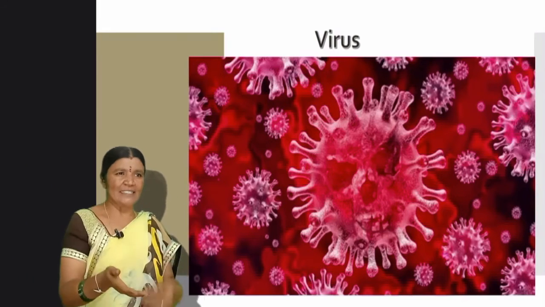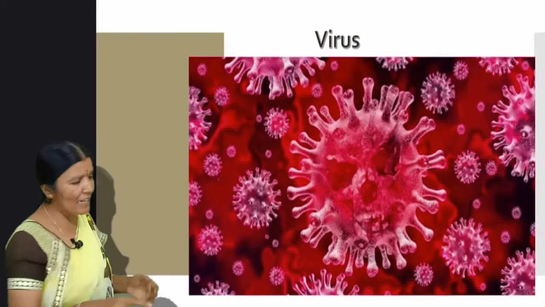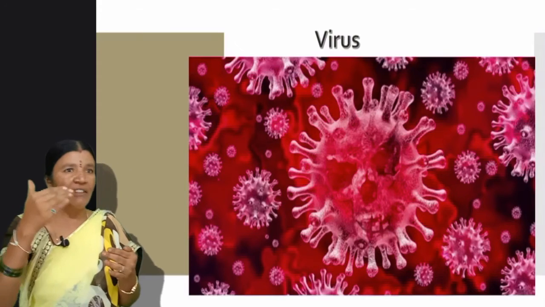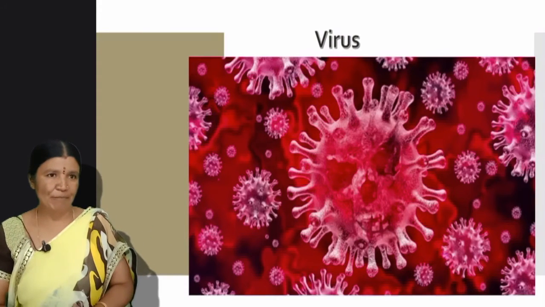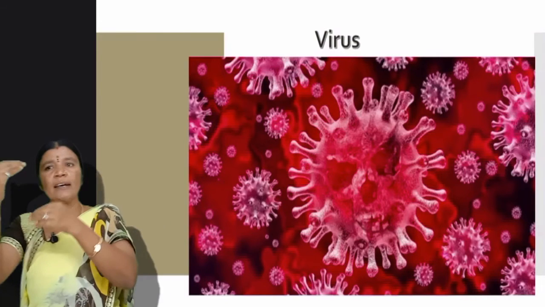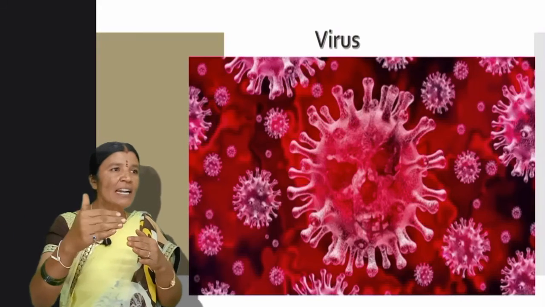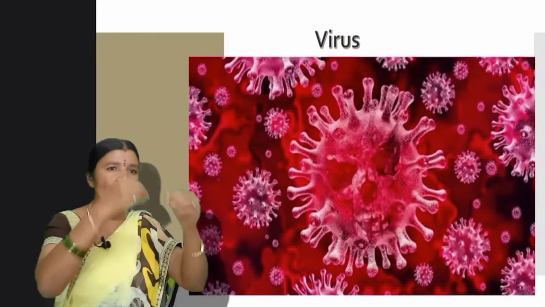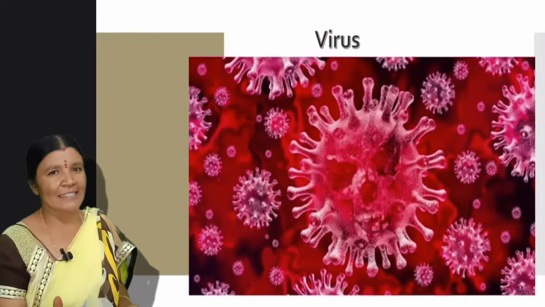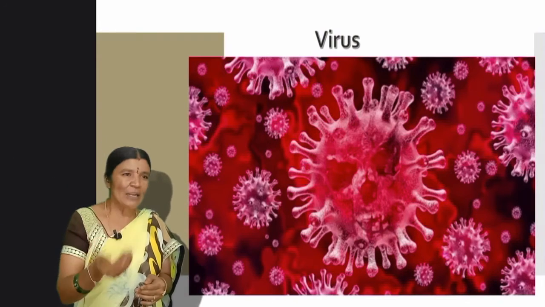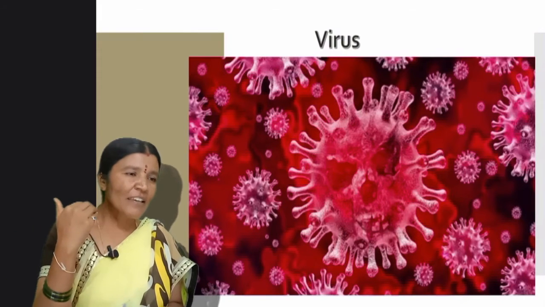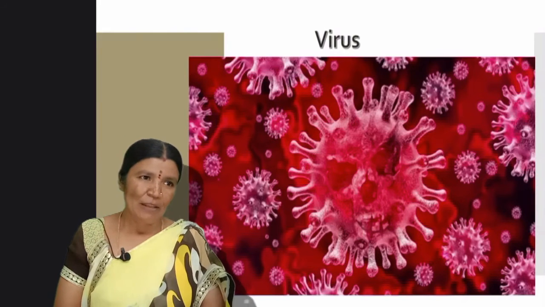They cause many diseases. Children, what is the speciality of a virus? They lie on the borderline of living and non-living things. When the virus is outside the cell or outside the living organism, it is absolutely dead. As soon as it enters a living cell, a human cell, it becomes active and starts giving trouble to the cell.